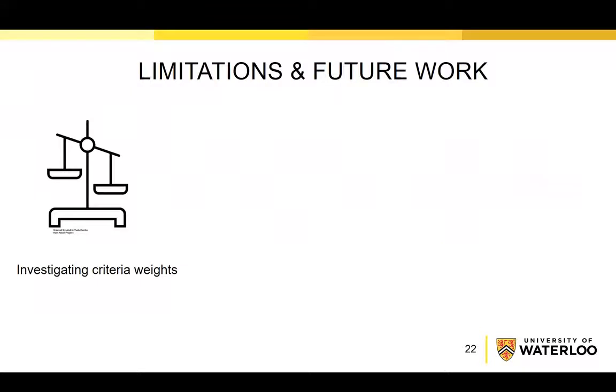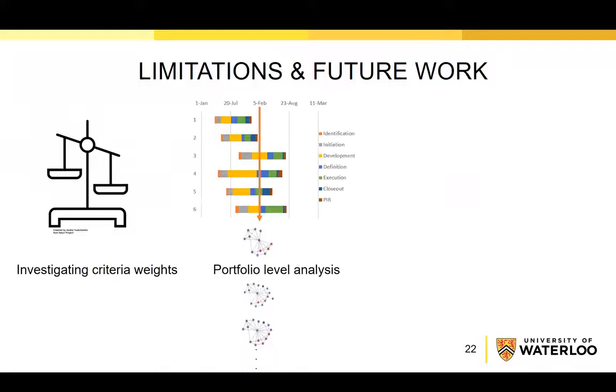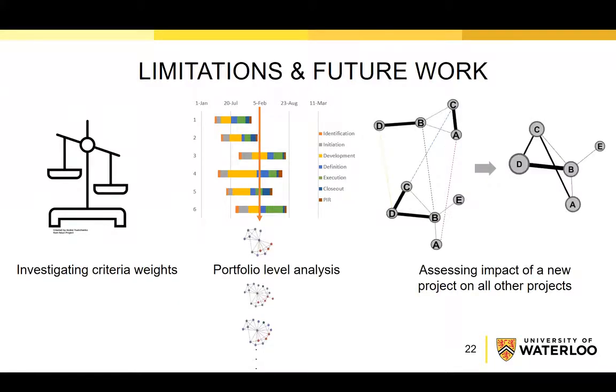Also in this research, we took all criteria weights equal to each other. It is recommended to investigate the impact of the criteria weights on the health and workload analysis. Moreover, expanding the integrated project monitoring method to portfolio level research is a promising research area. This way, the impact of a new project in a portfolio of projects can be assessed too.